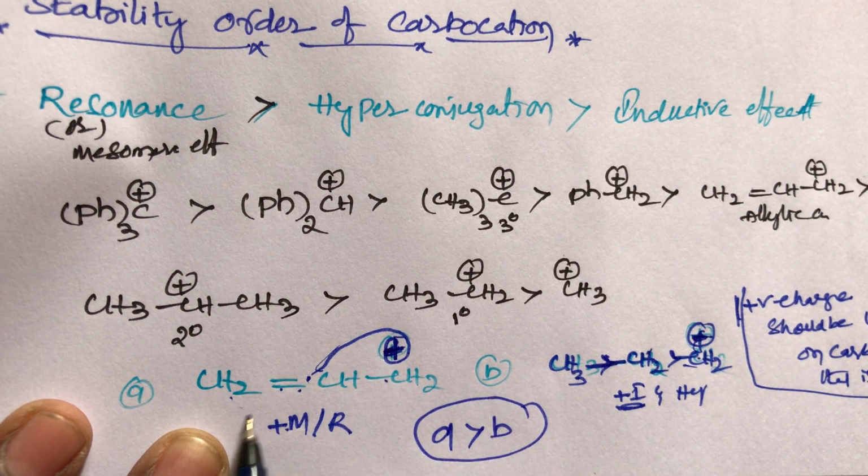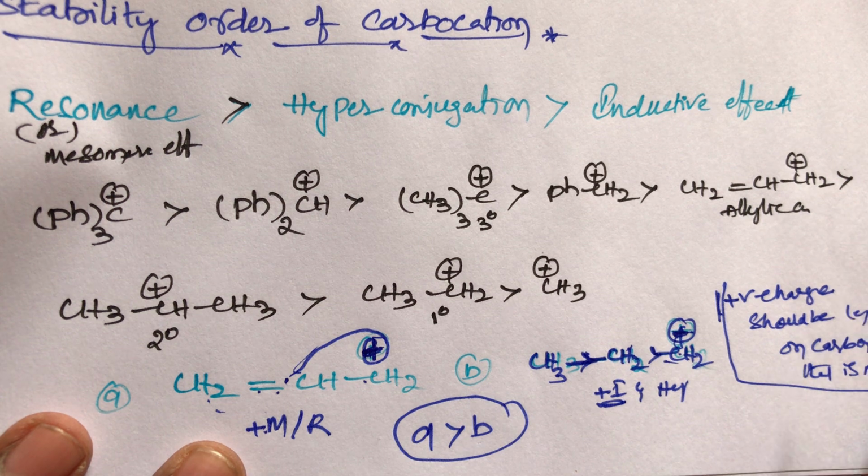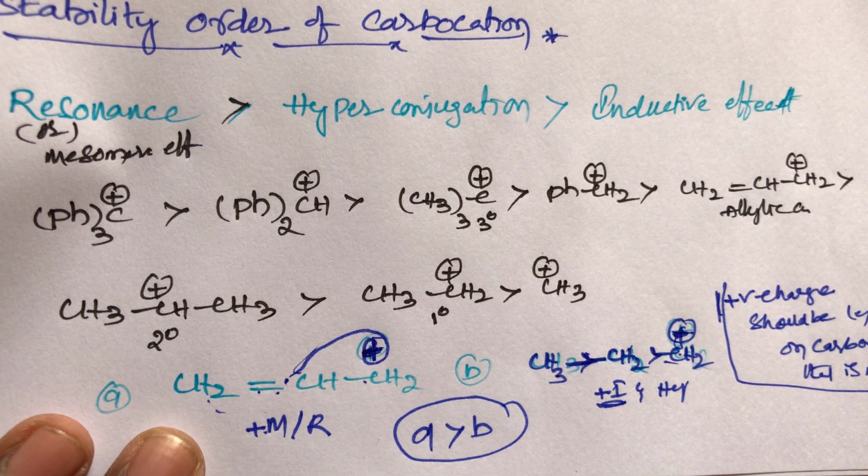Out of these two, which one is the more stable compound, student? Which of the following is the more stable carbocation? So the A compound is the more stable carbocation than the B compound. Why? Because of our concept of stability of carbocation. How to determine, student? The positive charge should be less on carbon. That compound is always more stable.